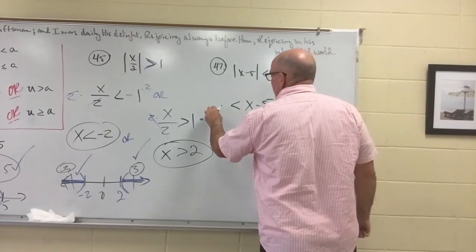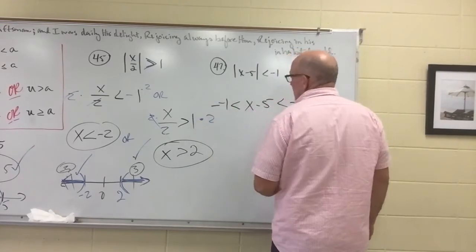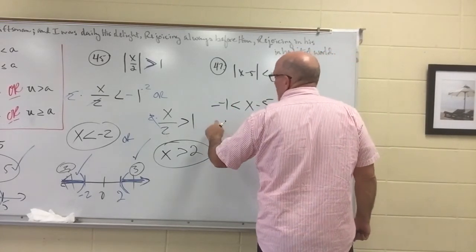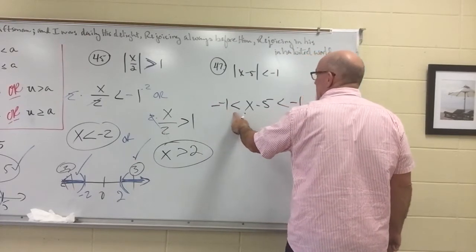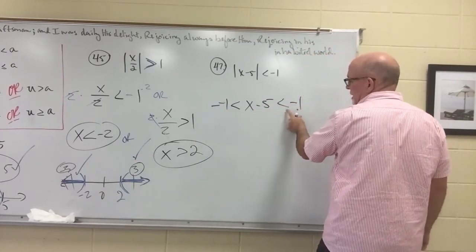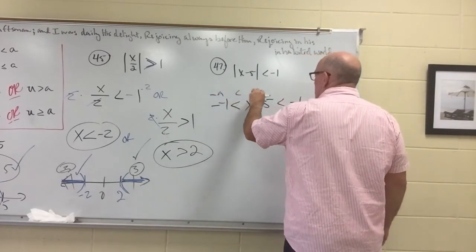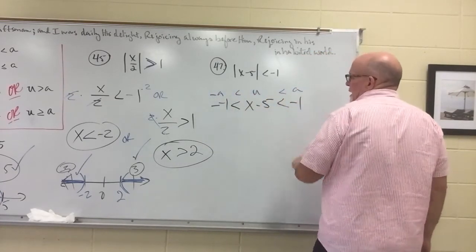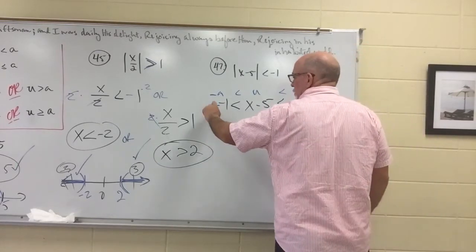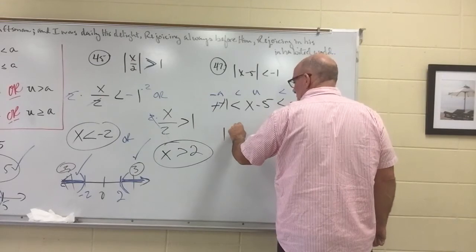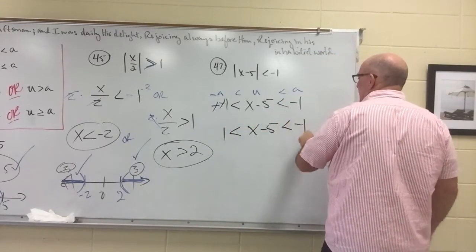This says negative a less than u, which is less than a. So this is the very first scenario. So a negative 1 is positive 1, which is less than x minus 5, which is less than negative 1.